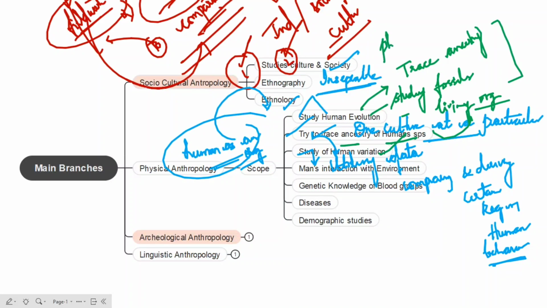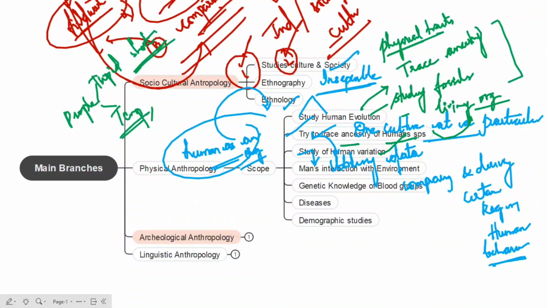So how physical traits differ from each other. For example, people who are living in the tropical region will have a short nose, and people who are living in the temperate region or in cool areas will have a long nose. What is the reason behind that? People living in the temperate or polar region will be inhaling very cold air.